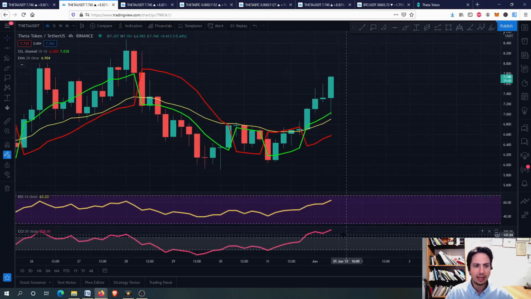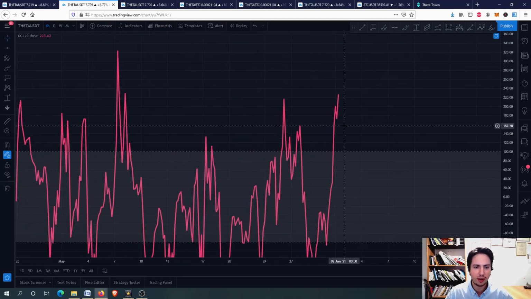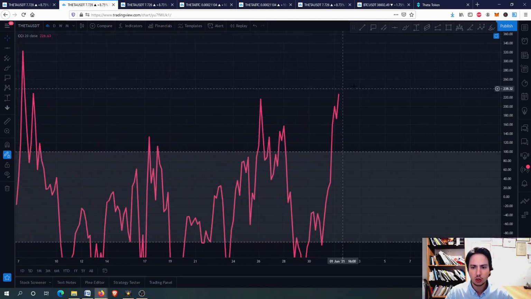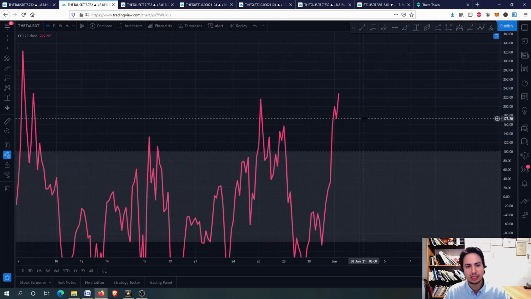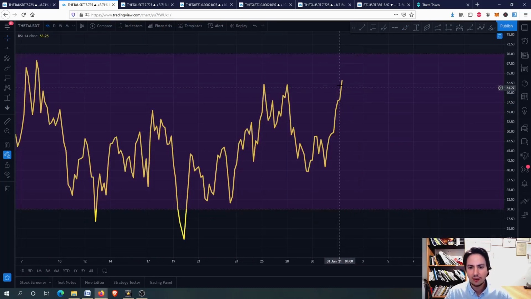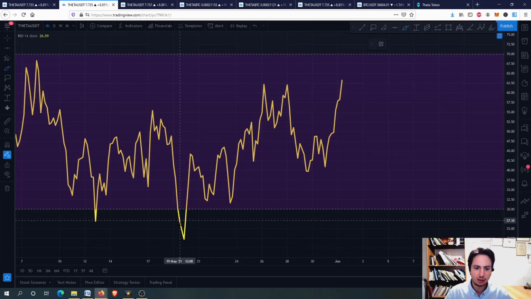However, what we have here for the commodity channel index is a way overbought situation right now. So if we correct in the short term, do not worry, do not panic at all, guys. It is because of the commodity channel index. For the RSI, we are not in an overbought situation yet. What I really like, though, is that we get above this resistance level. So it is actually pretty good, guys, pretty solid.